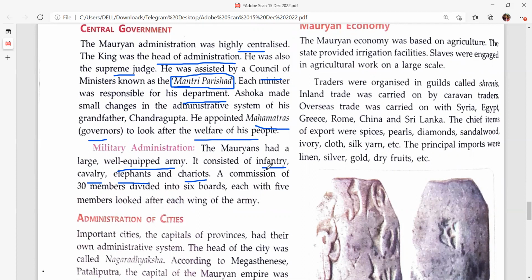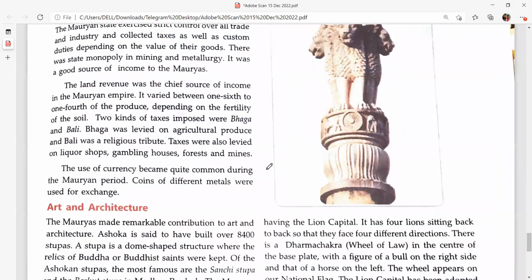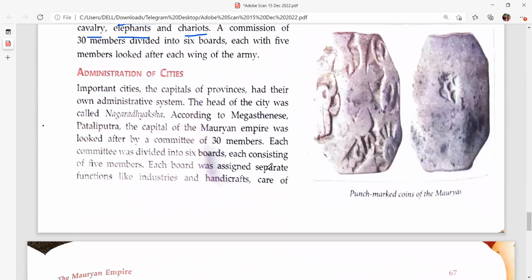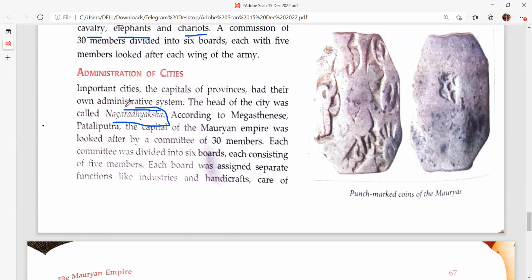Now, city administration. What was the administration of the city? Important cities, the capitals of the provinces, had their own administrative system. The head of the city was Nagaradaksha. Nagaradaksha means the head of the city. Now the head of the city is the municipal chairman or mayor. But at that time that was Nagaradaksha.